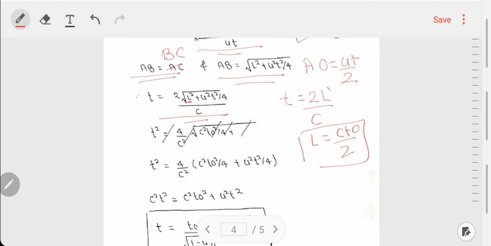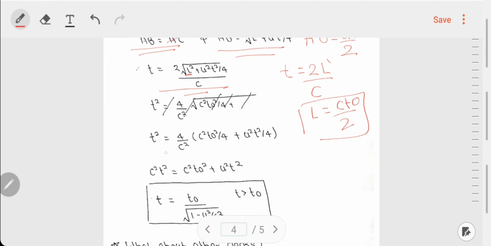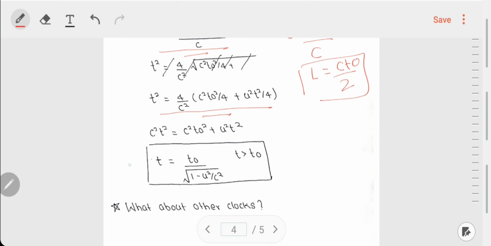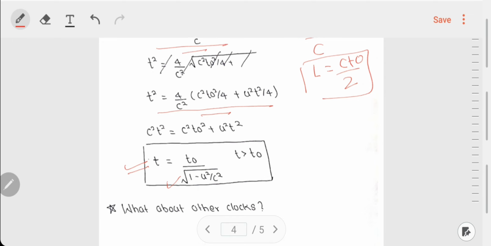Now substituting that, we get this equation, and further rearranging, we get this t, the time period of your clock as IC, to be equal to T naught over under root 1 minus U square by C square.